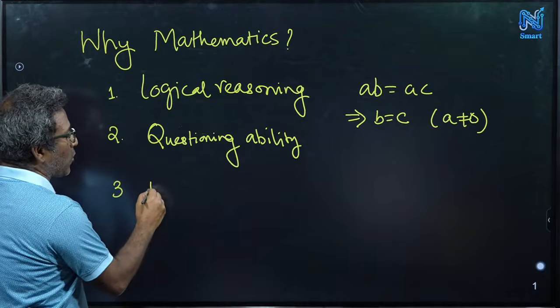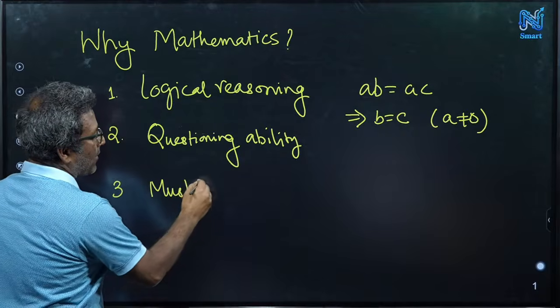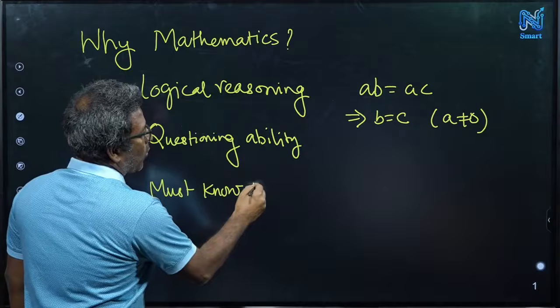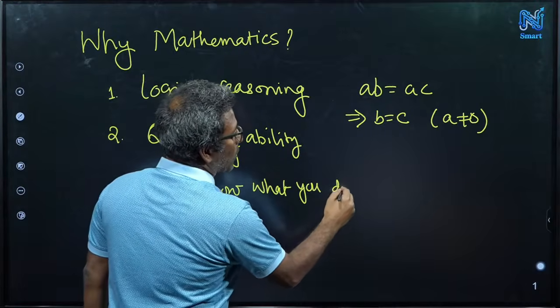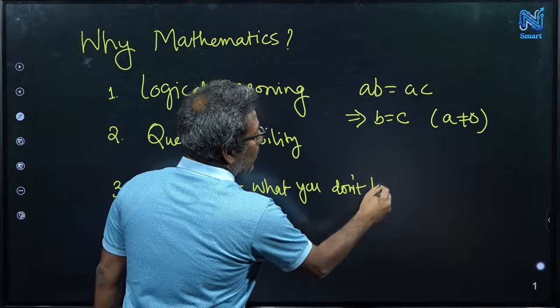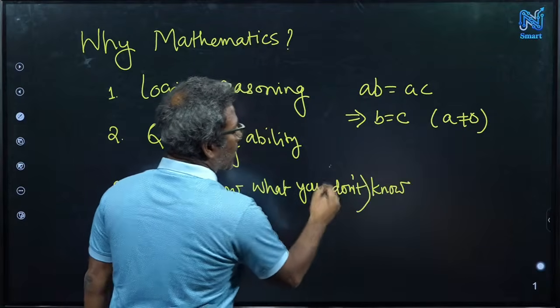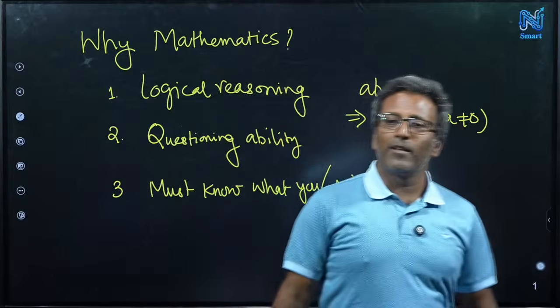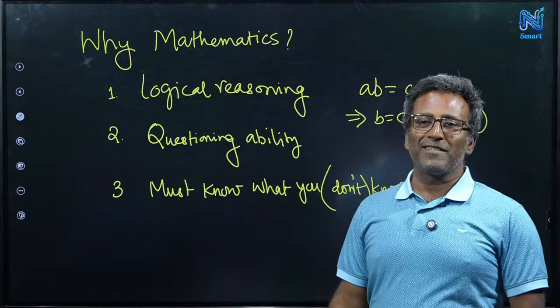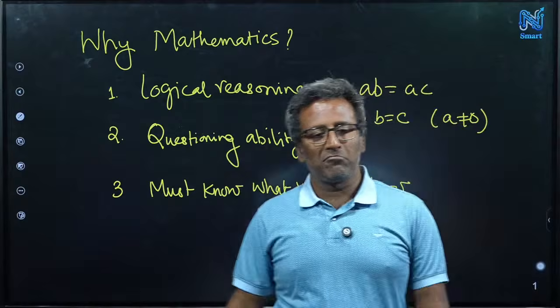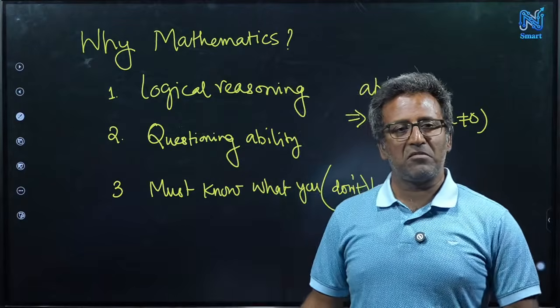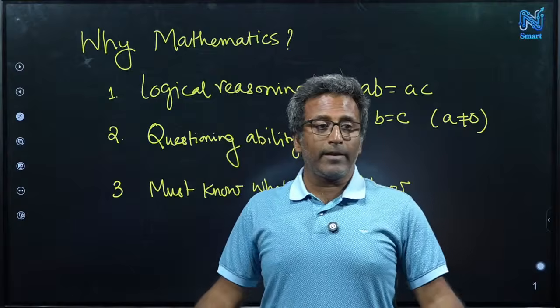And another important thing is that you must know what you know or what you do not know. That is also important. Sometimes I see someone say, okay, I did 10 questions, I did 9 or 10. Wow, great.